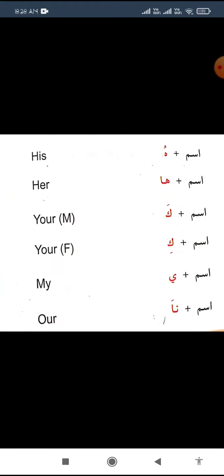So my dear students, in Arabic we call them zamair. There are 2 types of zamair, and in English we call them pronouns. So there are 2 types of pronouns in Arabic, zamire muttasila and zamire munfasila, right?